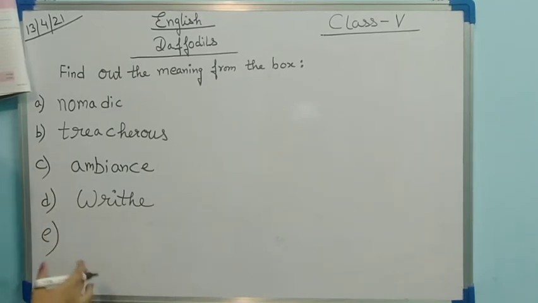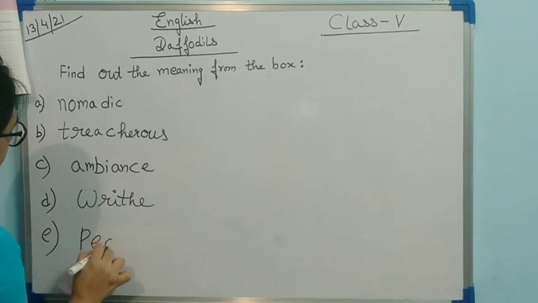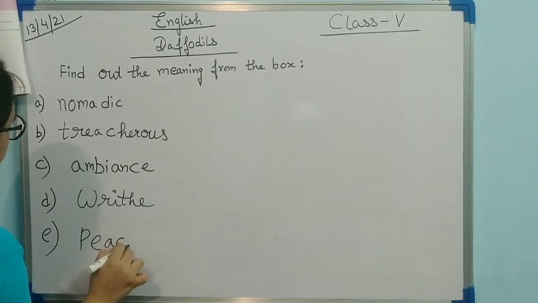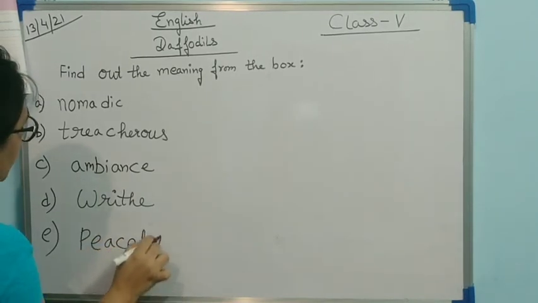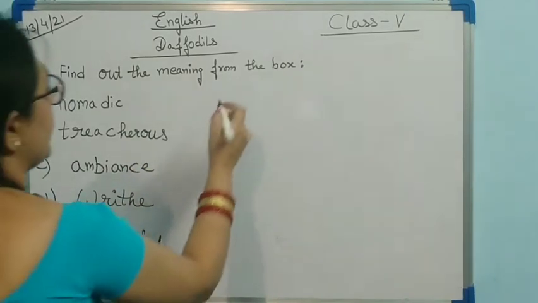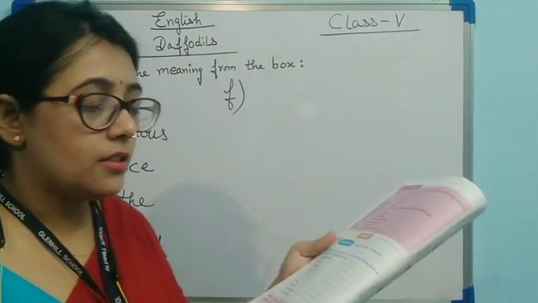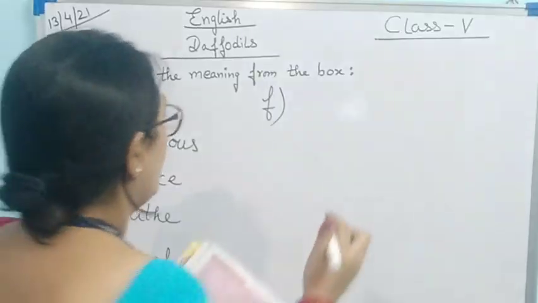Okay. Now E, calm. Calm is for which word? Calm is for peaceful. P-E-A-C-E-F-U-L, peaceful. Is it clear? Now let's move to F. To hate. To hate is loathe.